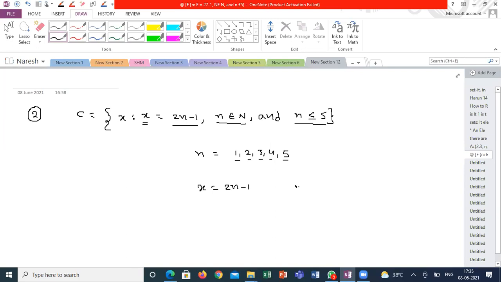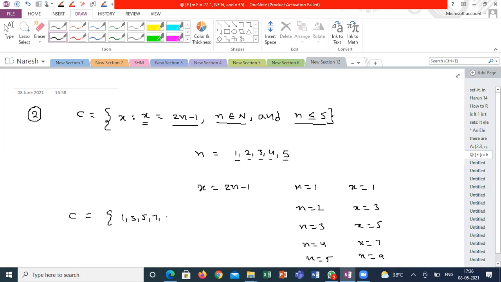So when n is equal to 1, x is equal to 1; n is equal to 2, x is equal to 3; n is equal to 3, x is equal to 5; n is equal to 4, x is equal to 7; n is equal to 5, x is equal to 9. So the roster form or tabular form of this C is 1, 3, 5, 7, 9.